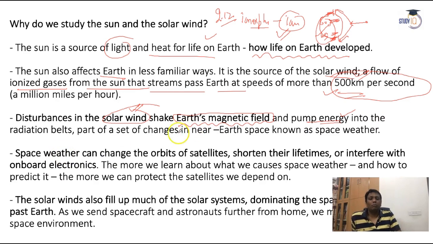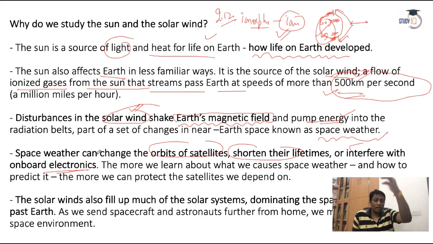Even one of the conditions, because of this solar wind, the space weather can change. Space weather means a big level of phenomena, and multiple distortions and multiple changes are there, guys. Space weather can change the orbit of satellites, shorten their lifetimes, and interfere with onboard electronic operations.